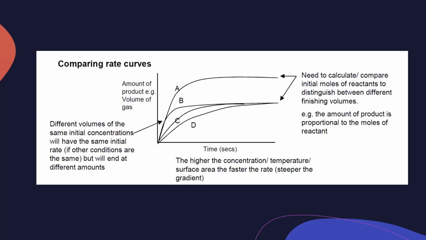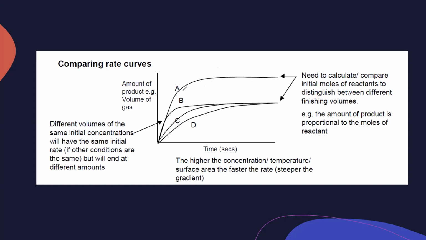Now, the volume of the product. When we are comparing, if you are using a different amount of the reactant, then the volume of the product will also change. If you change the limiting reagent, then the amount of product will change. But if you change an excess reagent, then the rate of reaction changes and the amount of product will not change.